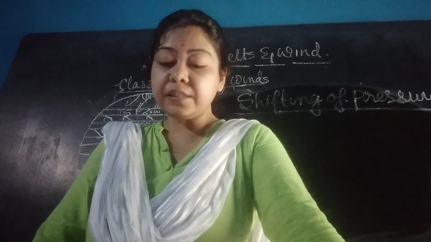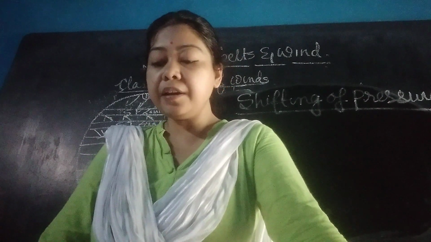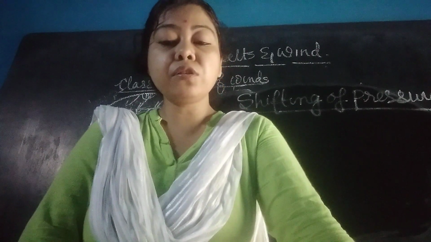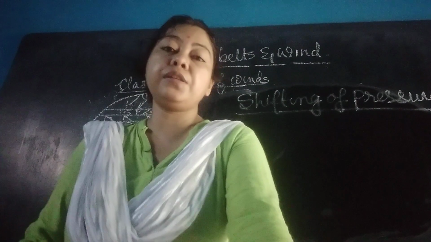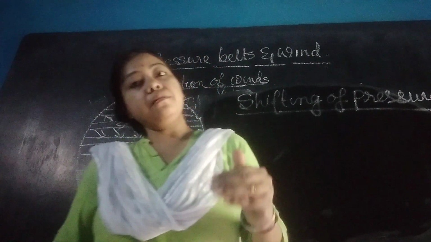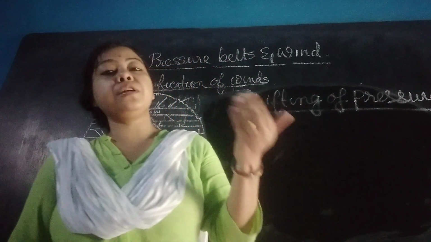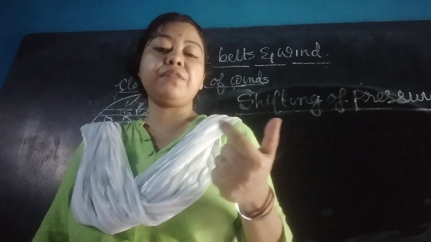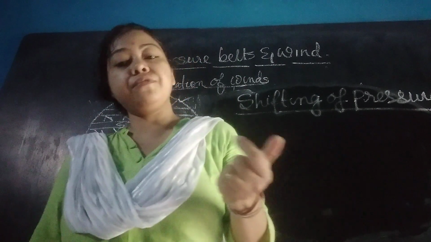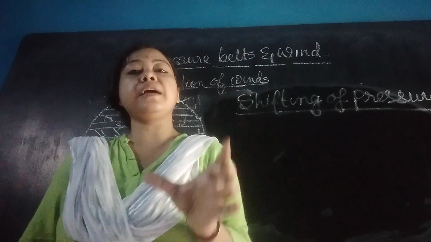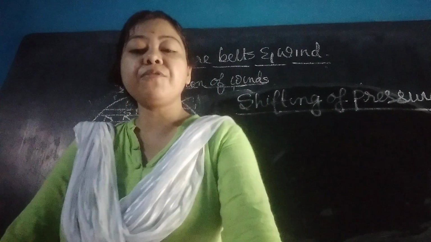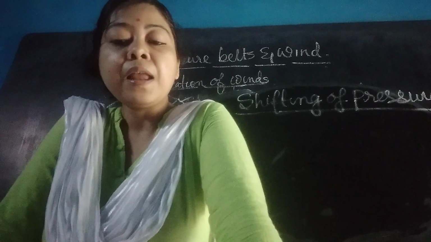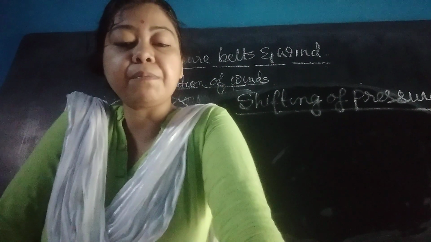Pressure belts shift about 5 to 10 degrees to the north and south with the apparent northward and southward march of the sun. You know that the sun moves apparently northward and southward: northward from 22nd December to 21st June, and southward from 21st June to 22nd December. The Tropic of Cancer in the northern hemisphere and the Tropic of Capricorn in the southern hemisphere are the furthest limits of the sun's apparent movement.